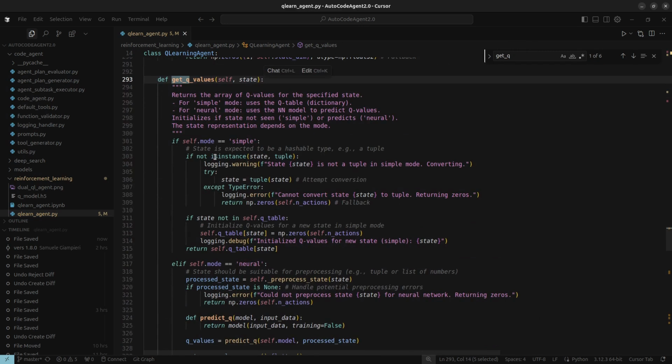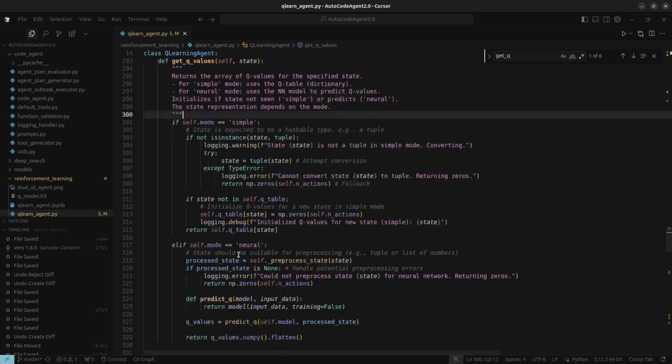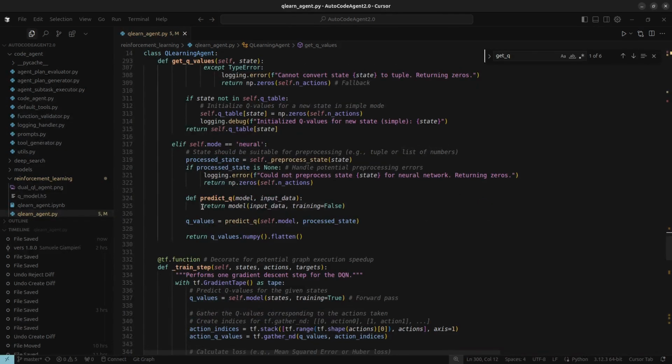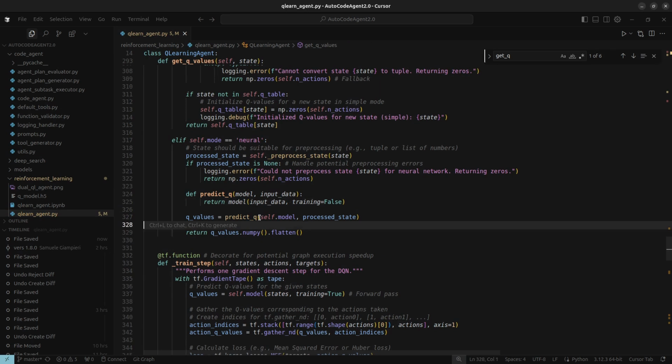Then there's getting the Q values, get Q values. You give it a state, and it tells you the current estimated Q values for all actions. Simple mode just looks it up in the table. Neural mode runs the state through the network to get the predictions.